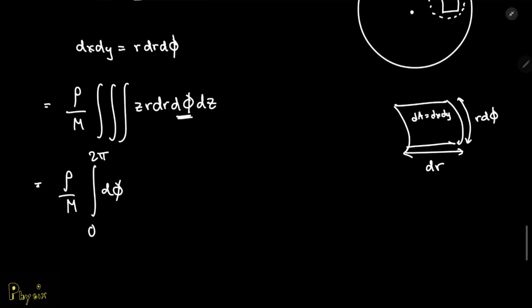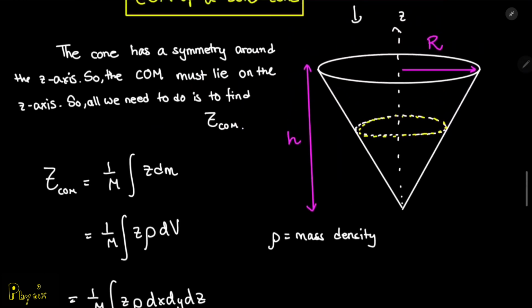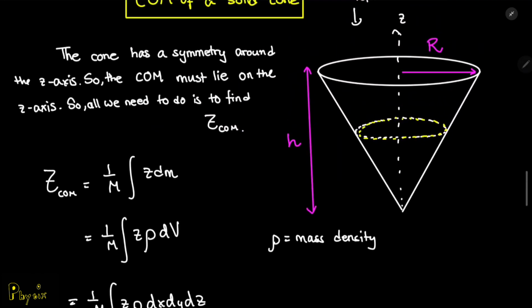And let's look at the r dr then. You could see that the r in your cone is dependent on z, because as you climb up the cone, your r increases with increasing z.